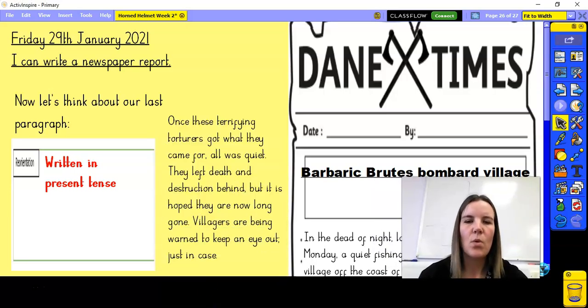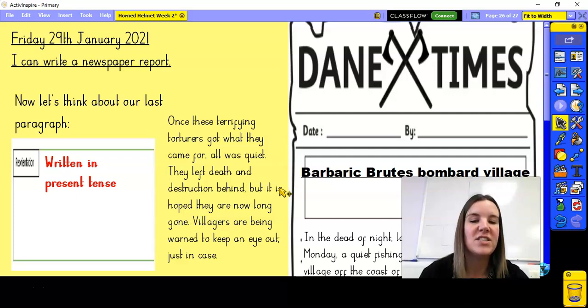I've said, "Once these terrifying torturers got what they came for, all was quiet. They left death and destruction behind, but it is hoped that they are now long gone. Villagers are being warned to keep an eye out, just in case." Okay, so it's a very short paragraph with only perhaps two, maybe three sentences at the most, telling us what's happening in the village now in present tense. Once they got what they came for, all was quiet. They left death and destruction behind, but it is hoped that they are now long gone.